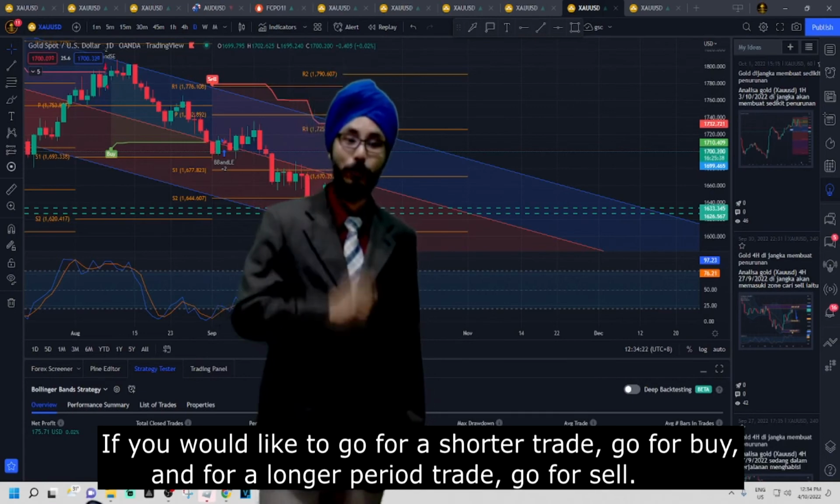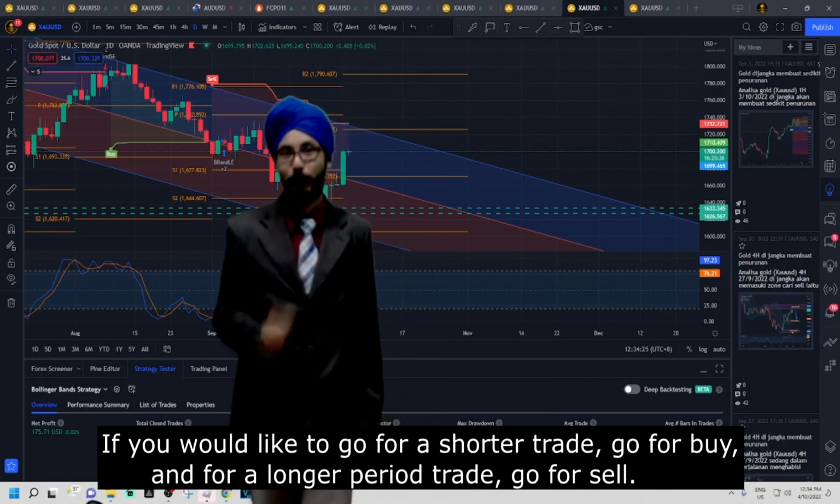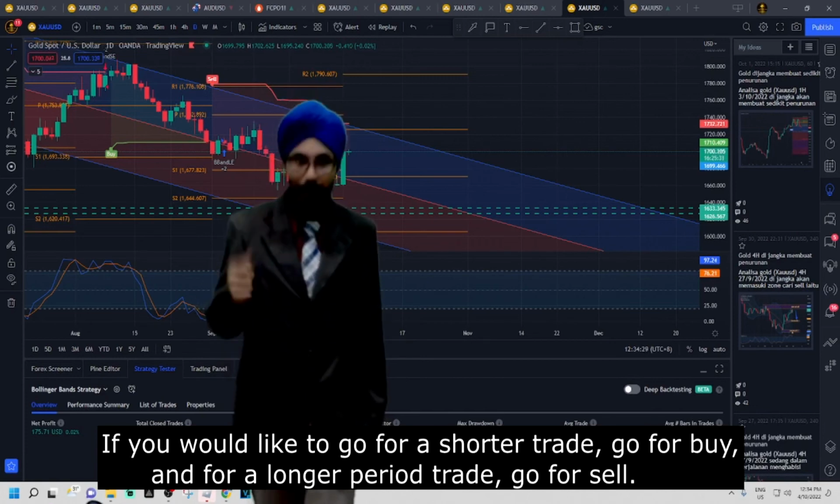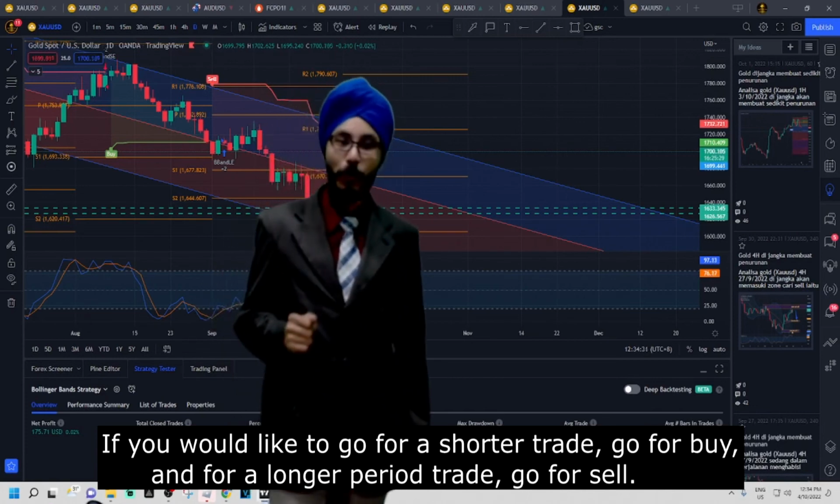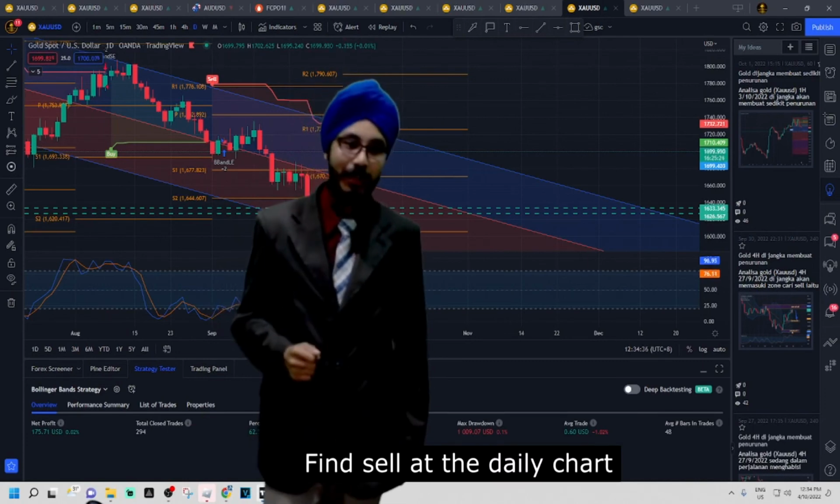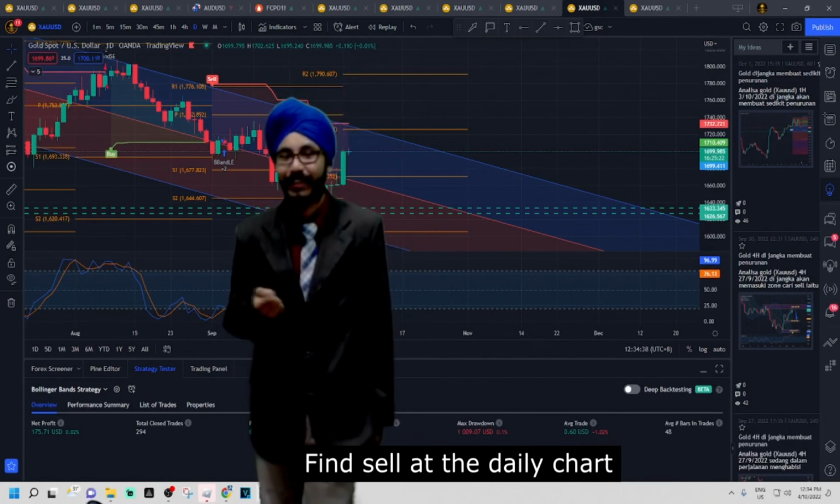If you would like to go for a shorter trade, you can go for a buy. If you would like to go for a longer time frame, you can actually go for a sell. So we would stick with sell, where we will look at our resistance point in order for us to place our sell.